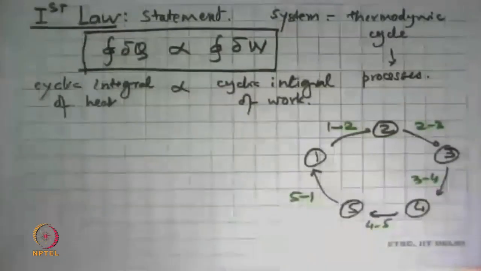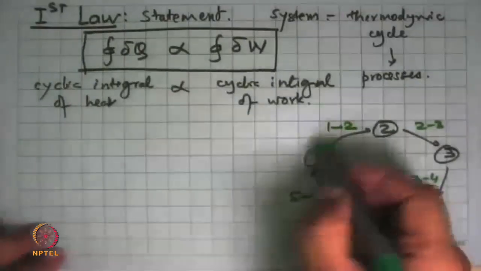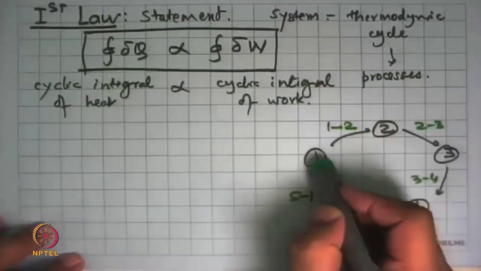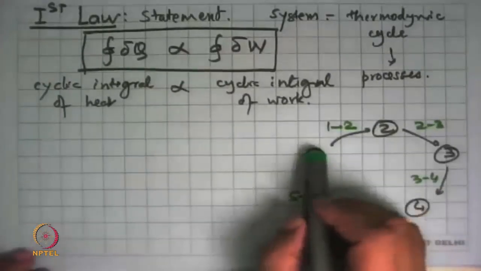This could be a gas in a cylinder piston arrangement where you keep expanding it, heating it, contracting it, cooling it, again compressing it, so anything. There is absolutely no restriction on what we do, and it comes back to the same state.